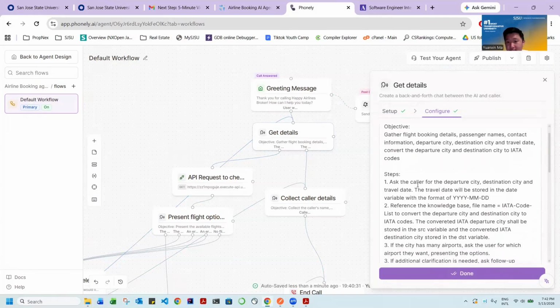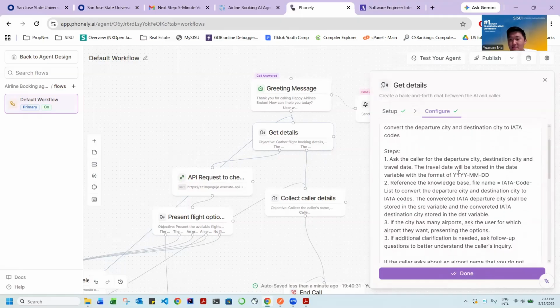In this stage, we ask the user for their departure city, arrival city, and the travel date. I specified in the prompt that the travel date needs to follow the year, month, day format, so as to make life easier when we pass it to the API request.